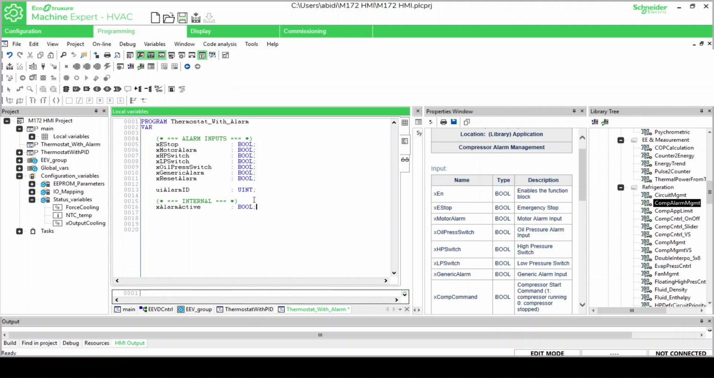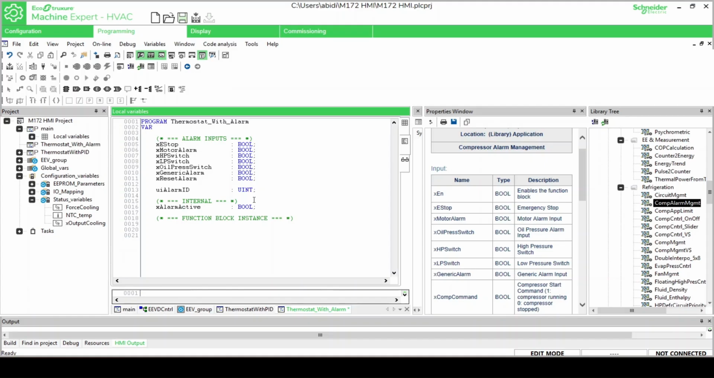X motor alarm. This input indicates a motor protection alarm, such as an overload condition. XHP switch. This represents the high-pressure switch, which protects the refrigeration system from excessive pressure. XLP switch. This represents the low-pressure switch, which protects the system from operating with insufficient refrigerant pressure.